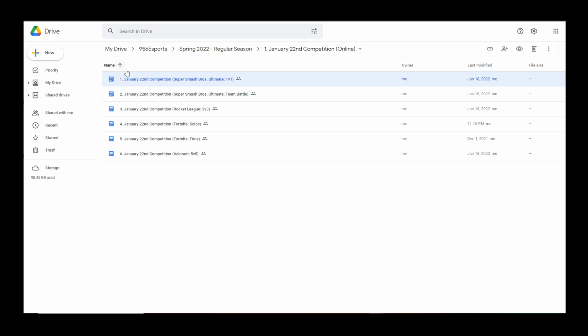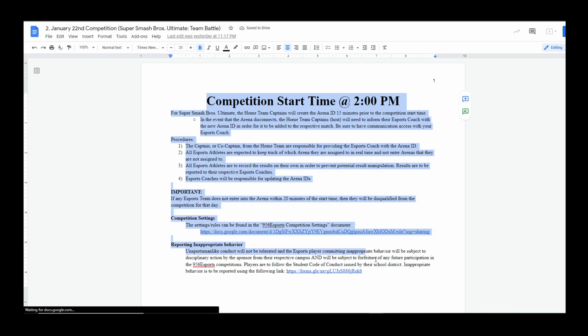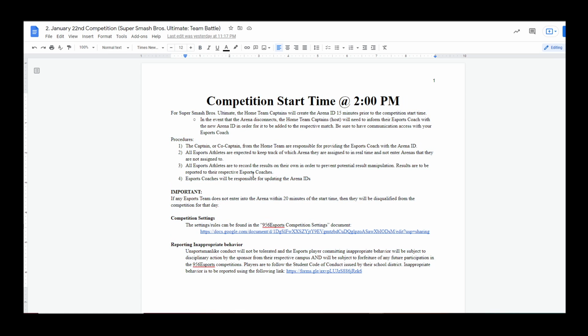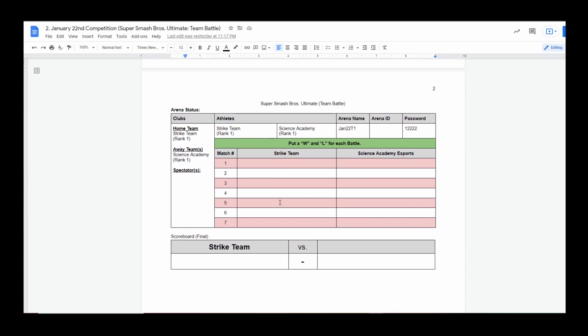1v1. For Team Battle, the same is true. There is text in the first page for you to read and follow, making sure that you're in the arena approximately 15 minutes before the start time, and that if you do not enter within the first 20 minutes, you run the risk of potentially being disqualified for that day. With that said, it is the same process. You have an arena, name, random password.